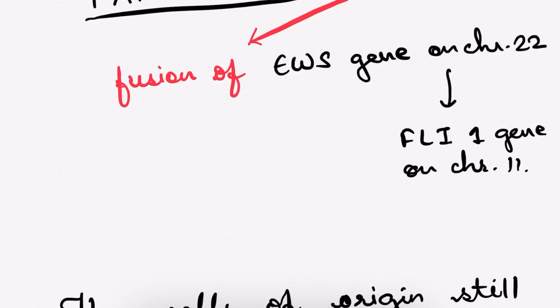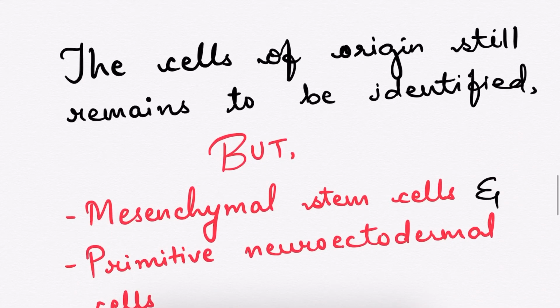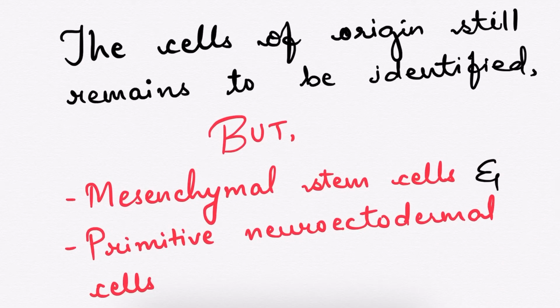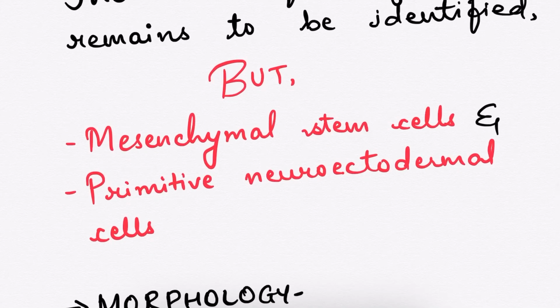The cell of origin of Ewing sarcoma is still not determined, but mesenchymal stem cells and primitive neuroectodermal cells are the leading candidates.